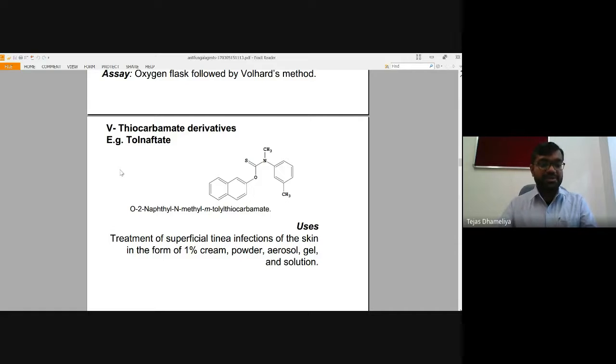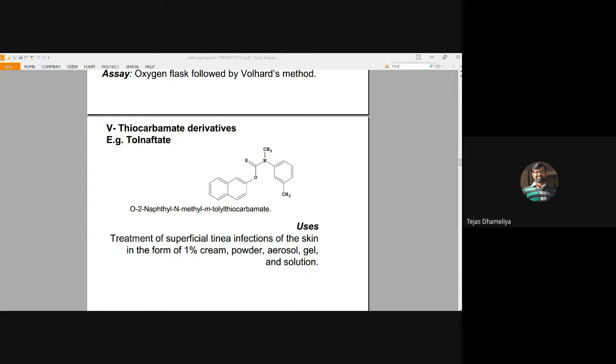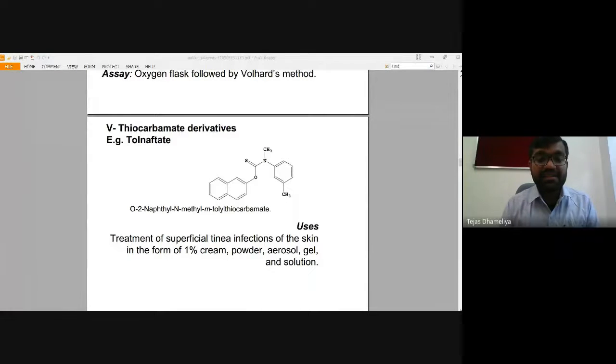Although I could not show the structures of the other squalene epoxidase inhibitors such as terbinafine, amorolfine, and naftifine, they also inhibit this enzyme along with tolnaftate. So the mechanism is the same for all.